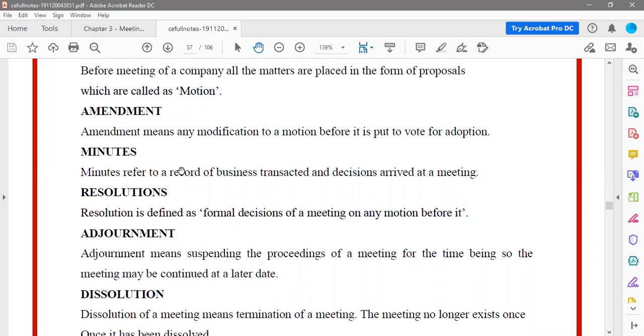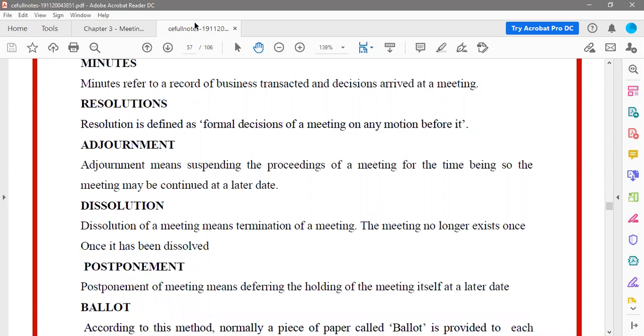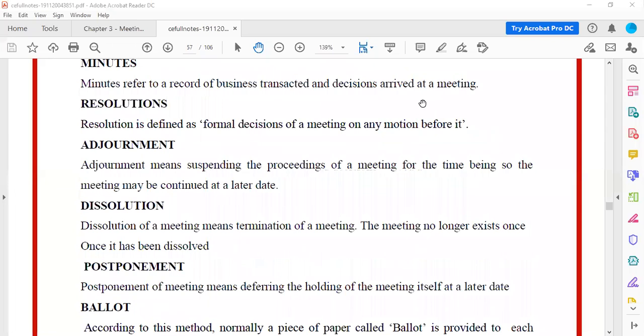Now, before going to adjournment, did you all understand the first few terminologies here? Any doubts in the first few terminologies? No, ma'am. Okay.